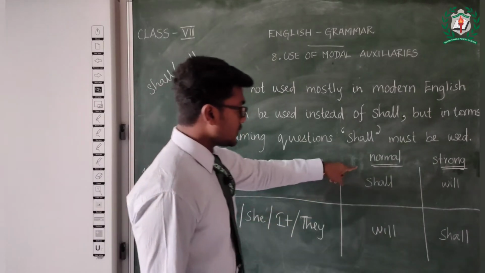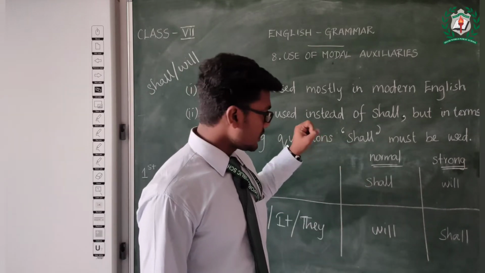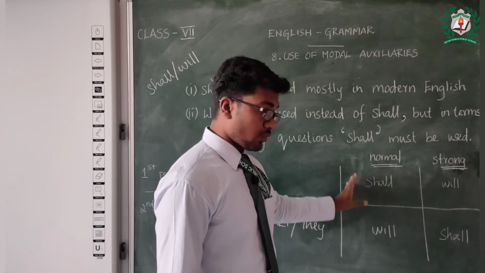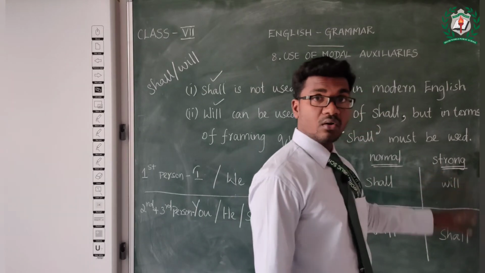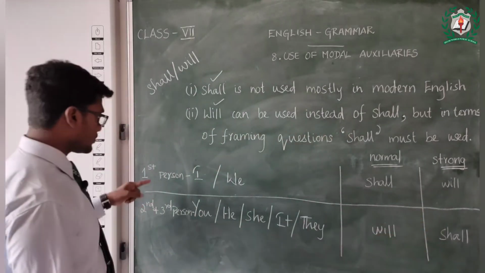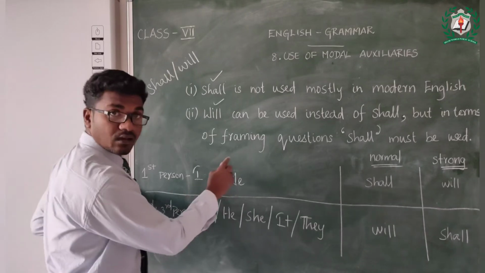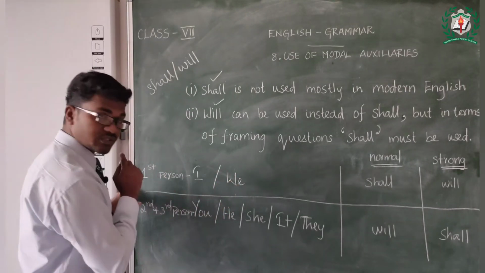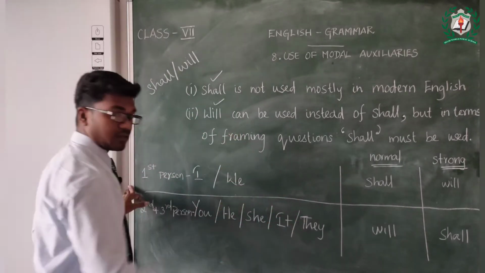For the normal future we can use shall and will. In strong future we can use will or shall, but here it interchanges according to the first, second and third person. I, we is the first person, second person is you, and third person is he, she, it, they.